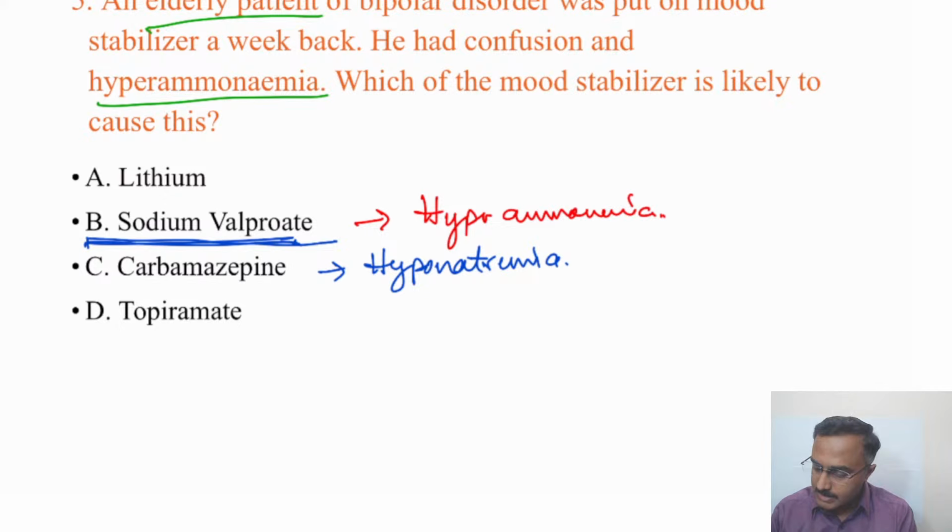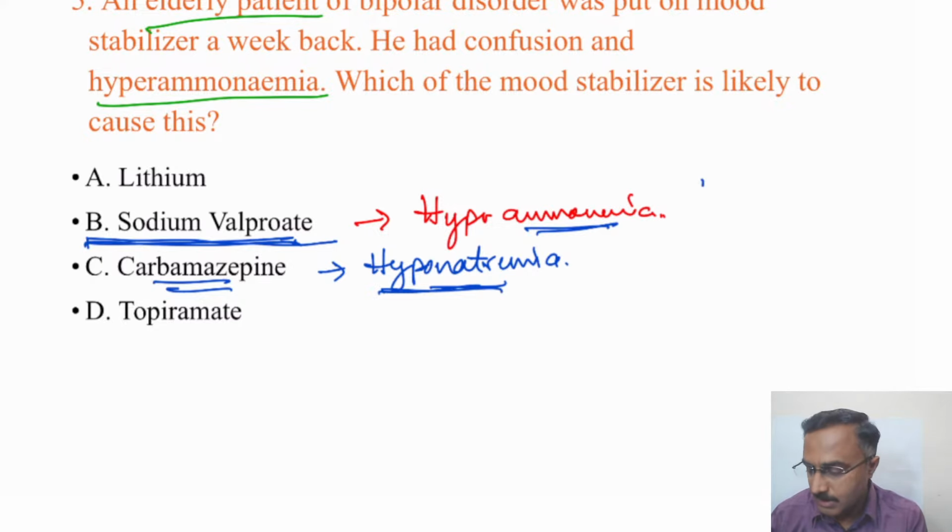On exploring, these are the points to keep in mind. If the patient is on sodium valproate, more likely it is hyperammonemia. If the patient is on carbamazepine and presents with episodic confusional states, that is due to hyponatremia.